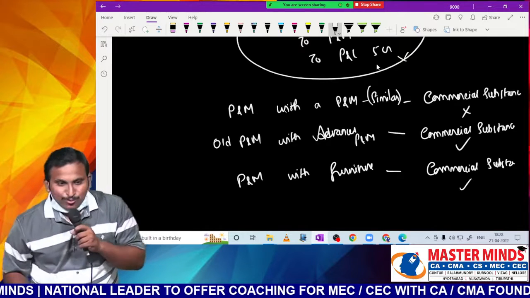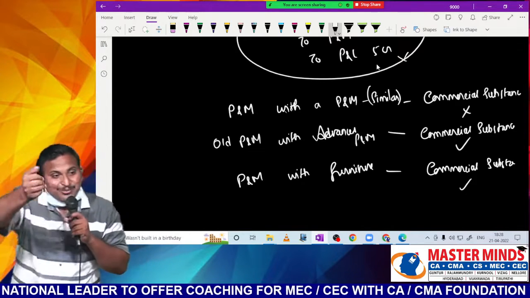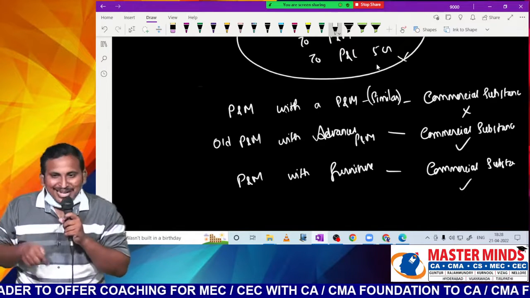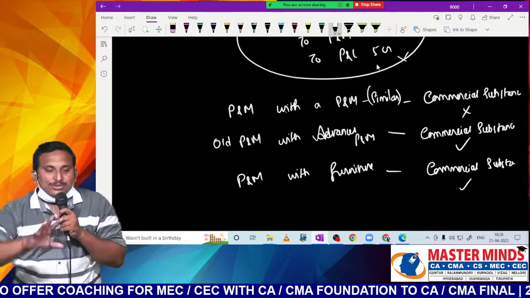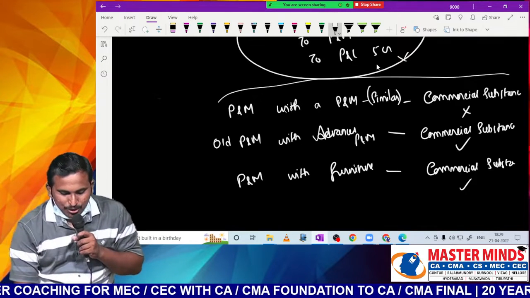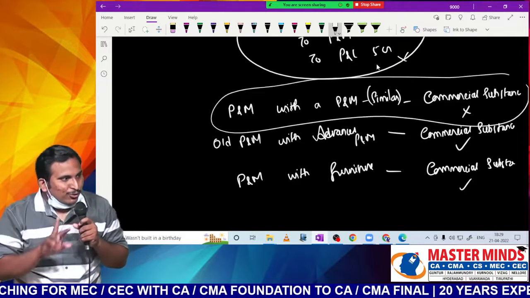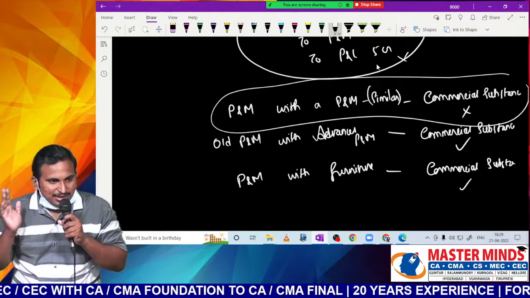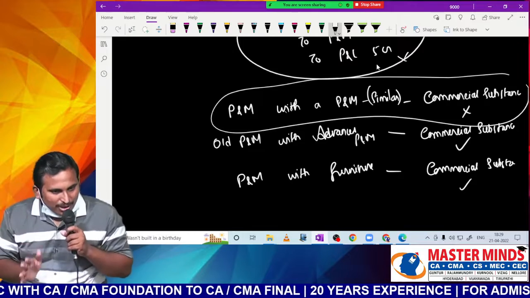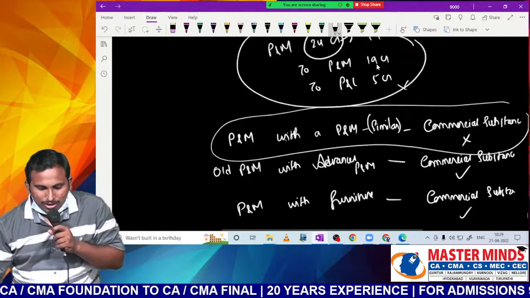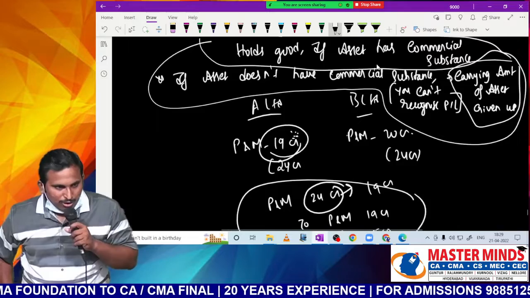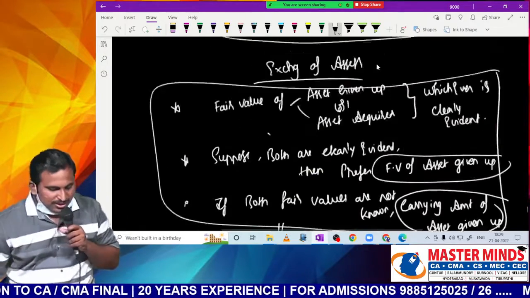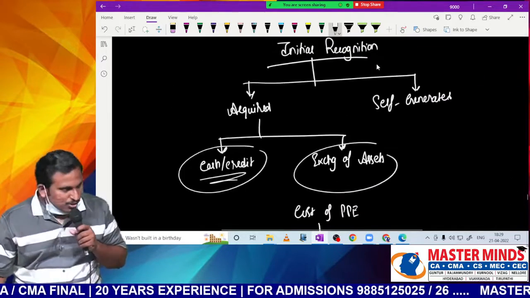How can you say commercial substance is not there? Because you cannot show anybody that you have exchanged plant and machinery with furniture, then furniture should be there with you. But you want to continue with plant and machinery. So usually only in one scenario commercial substance is not there. If two similar assets are getting exchanged, then that might be a fraudulent transaction. We say commercial substance is not there. Then you cannot book profit or loss. You have to record it at carrying amount of the asset given up. So hope everybody has understood. So with this, exchange of assets is also completed, sir.